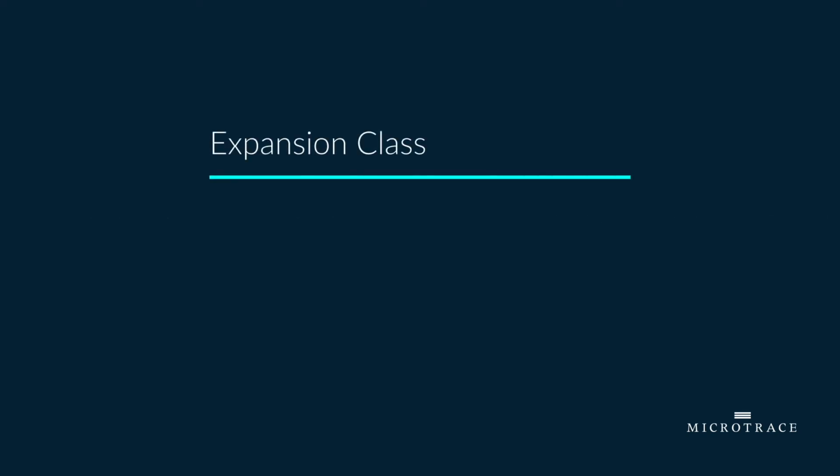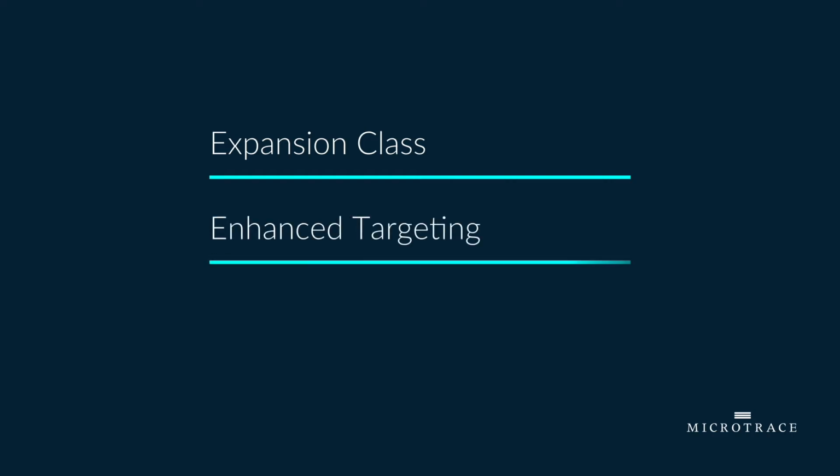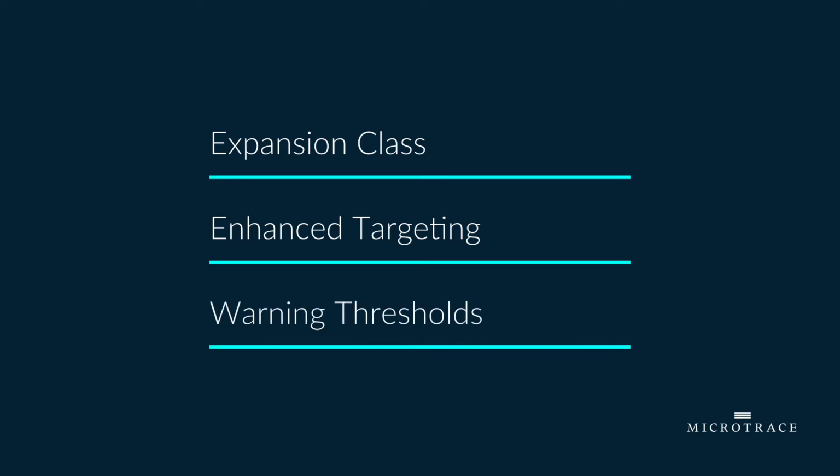We will describe Microtrace's unique expansion class, which isolates previously unknown samples and provides actionable data. Enhanced targeting, which allows for each class to be uniquely optimized to ensure accurate identification. And warning thresholds that provide meaningful insights into drifting of known samples and the identification of undefined samples approaching defined classes.